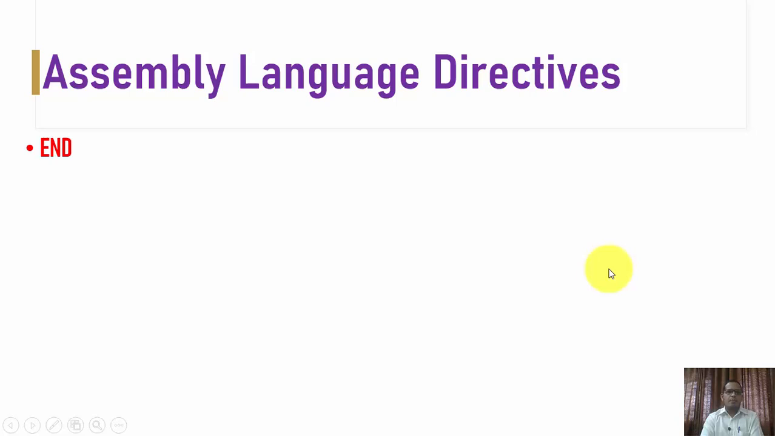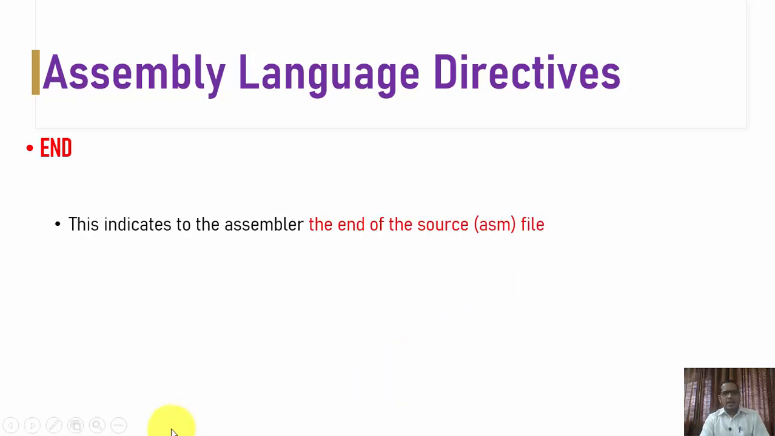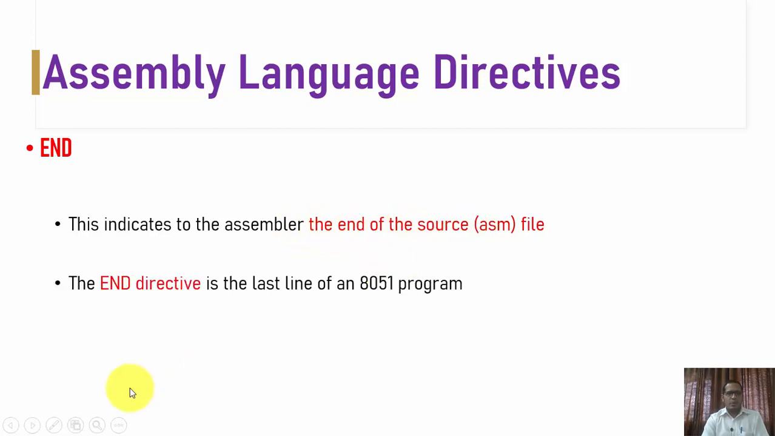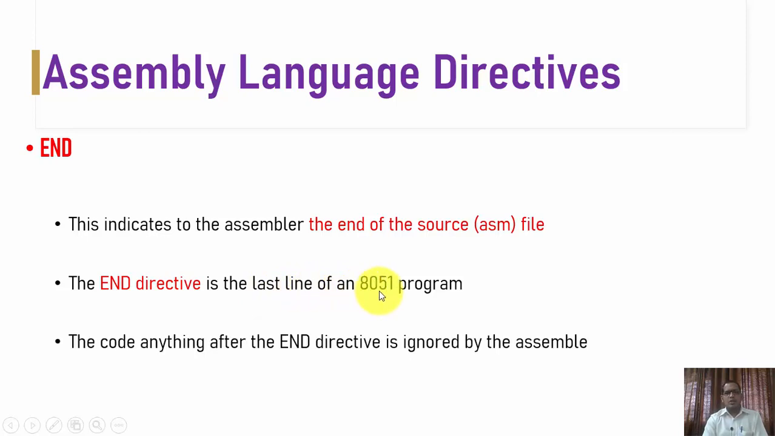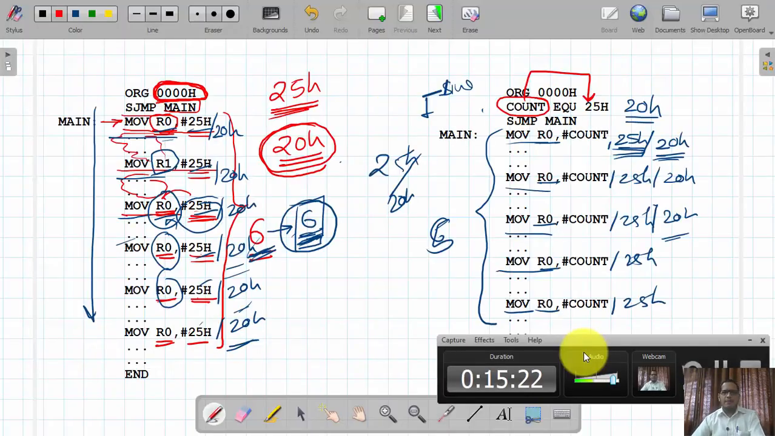And the last directive is simply END. The END directive is used to indicate to the assembler the end of the source file, that is, the end of the program. The END directive is the last line of an 8051 program. The code after the END directive is ignored by the assembler.